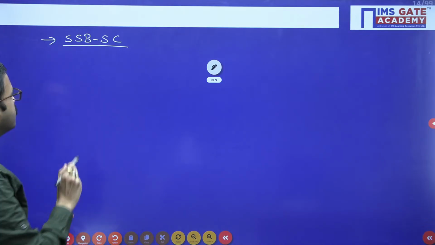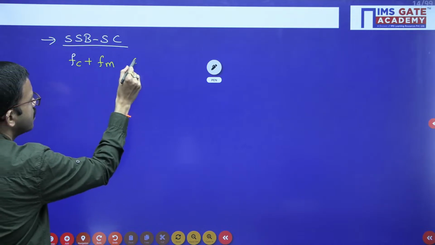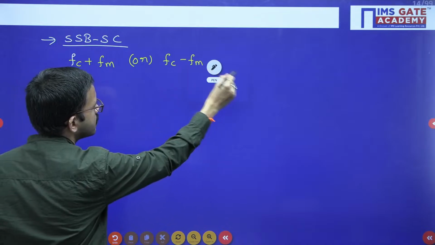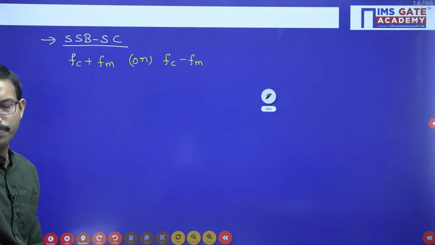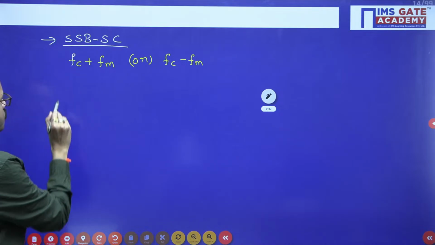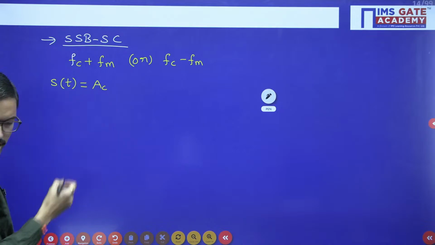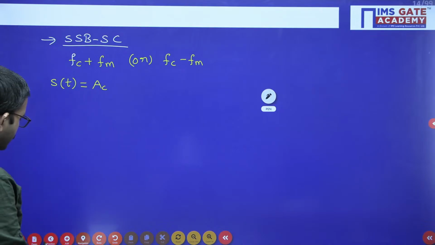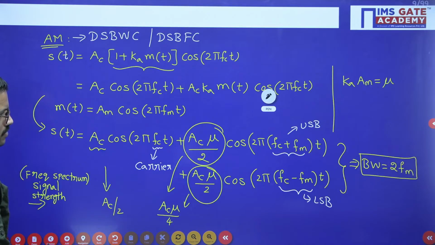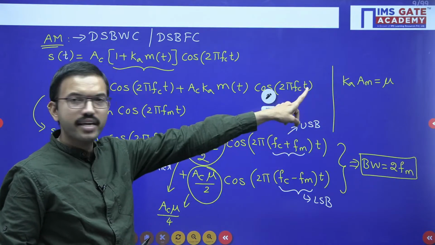So here we will transmit either Fc plus Fm, that means the upper sideband, or we will transmit only the lower sideband frequency component, Fc minus Fm. For the generalized case I am writing like this: s(t) equals whatever equation you got earlier from here. Here mu is nothing but Ka into Am, and Ka we have considered as 1, right?